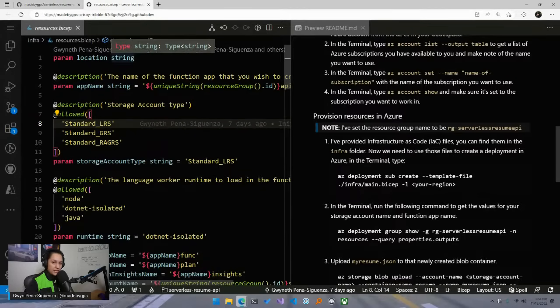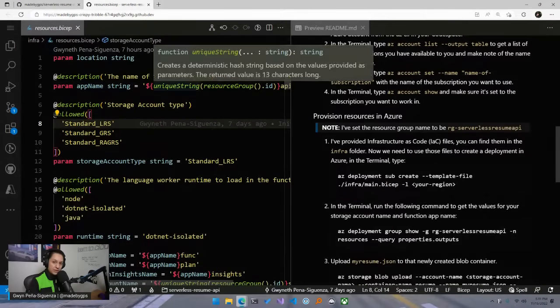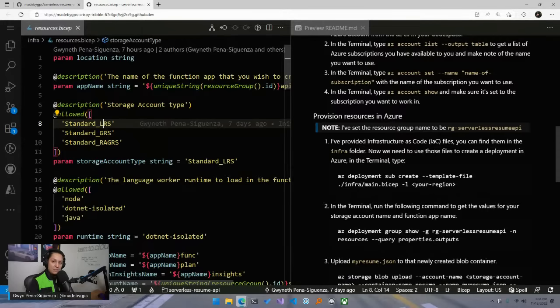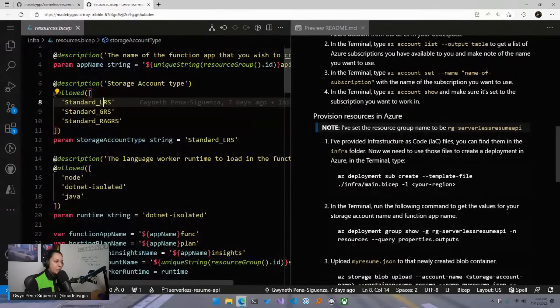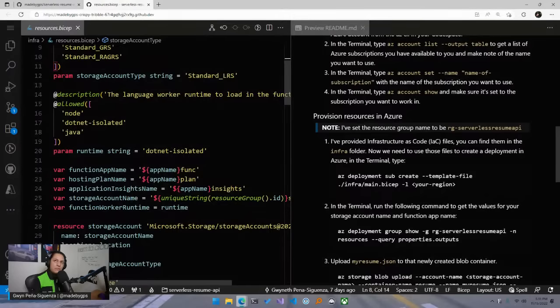So again, we're going to need to know the location where our project needs to exist. And we are creating a unique string for our application name. And then we have some parameters for the storage account type that we'll be using. And then runtime. Remember when I mentioned that with Azure Functions you can use different programming languages. But even for something like .NET, you have in-process and out-of-process, or the out-of-process is also sometimes called isolated. So you can see the runtime here is .NET isolated. If it was a regular .NET or in-process, it would just be .NET.